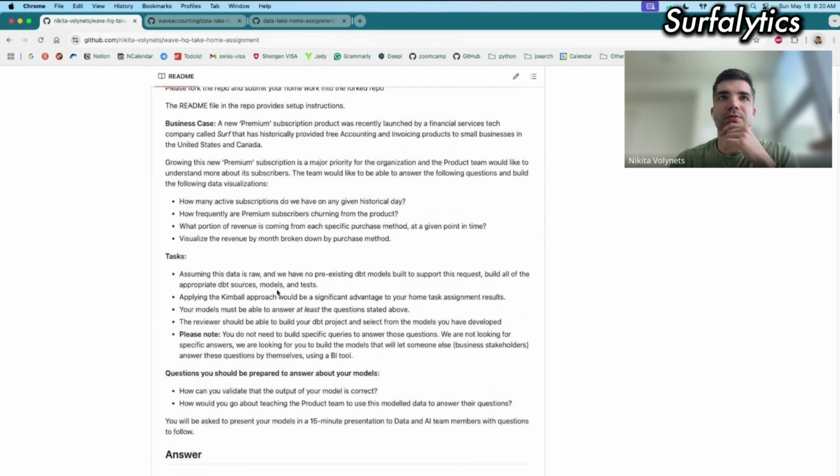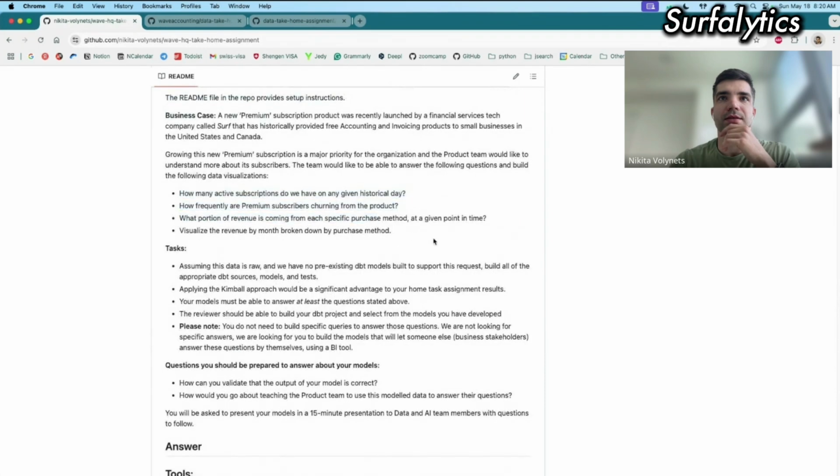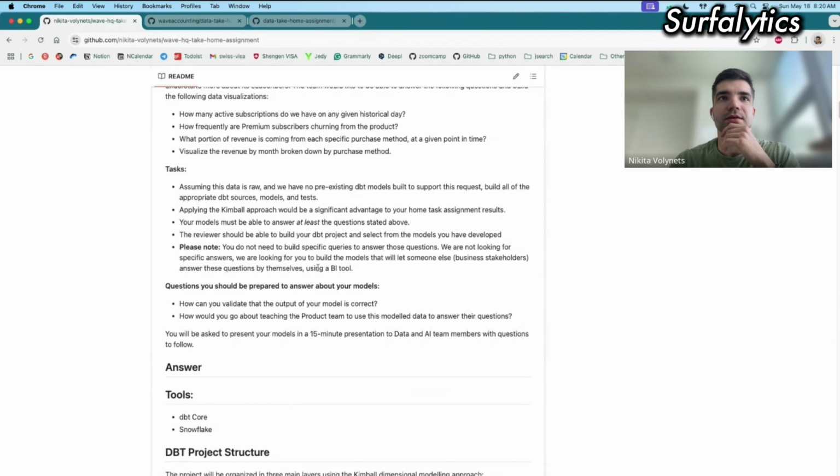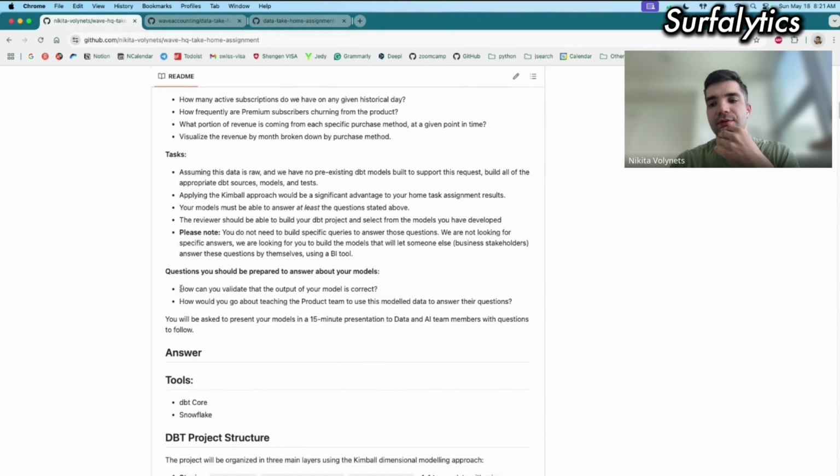With this, we should be able to answer at least these questions, and that's it. There are some additional tasks: after creating the dbt models, I should be able to explain how to validate the output, how to validate that the results we got are correct and of good data quality. And I should explain how I would teach the product team how to use my data.